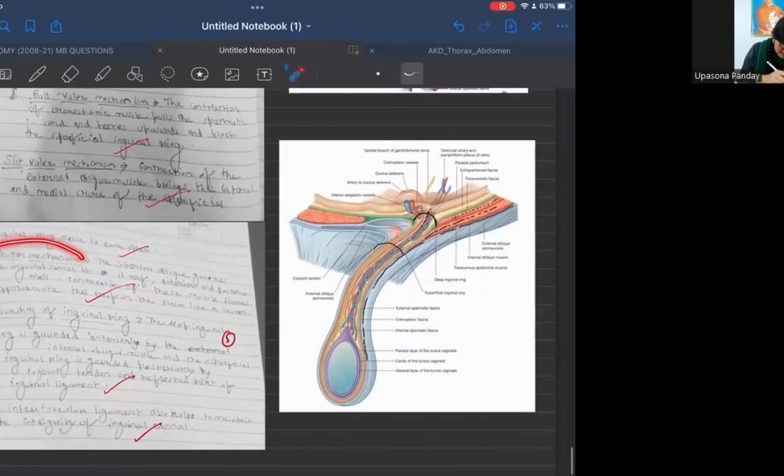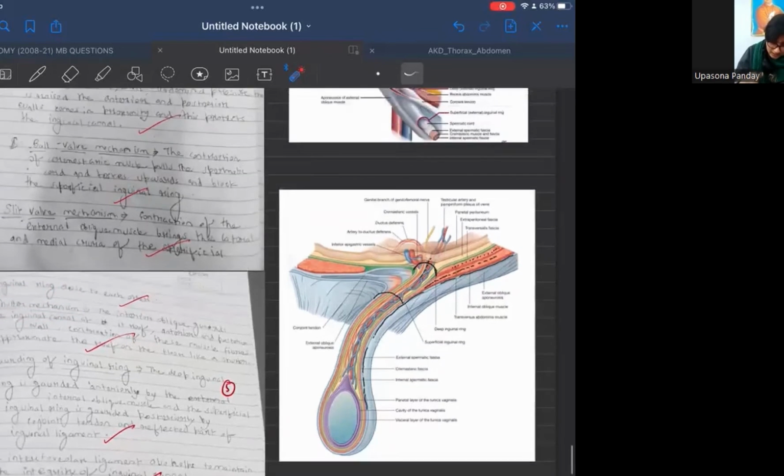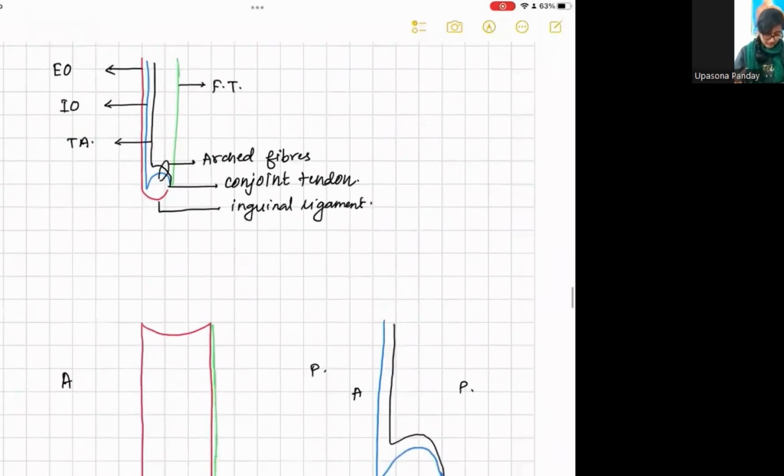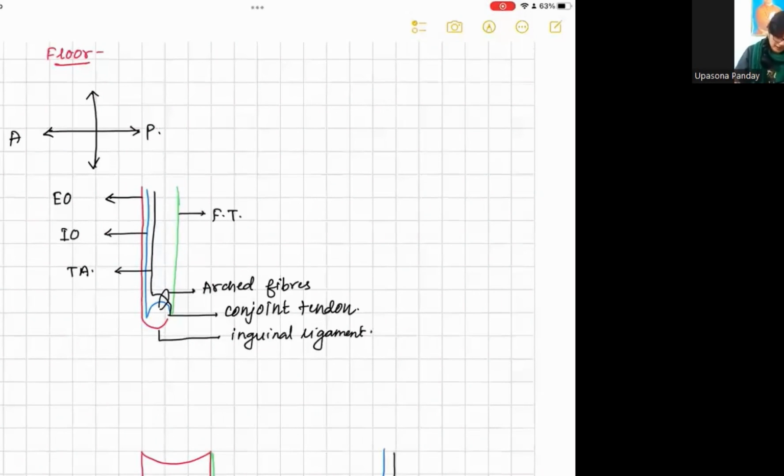Now the shutter mechanism. To understand the shutter mechanism, you know what a shutter is? In front of a shop, the shutter doors are there. That means it is closed from above. The same thing happens here. This is a section of our anterior abdominal wall, in which this is the external oblique muscle. This is the external oblique muscle. It forms the inguinal ligament.